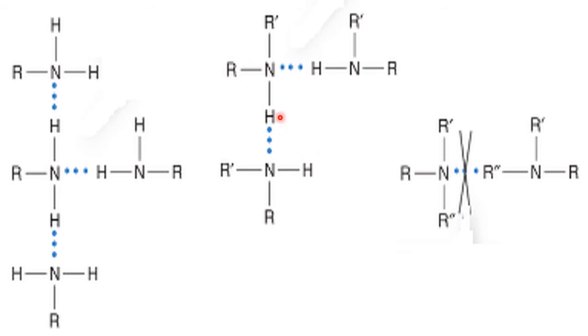In the case of secondary amines, around the nitrogen there are 2 alkyl, aryl, or R groups, so only one H is available. At the most, nitrogen bonds with the one H of the other amine, or hydrogen with the N of the other amine. That's all the possibility. Now the case of tertiary: all 3 are alkyl groups. Because there is no hydrogen atom on nitrogen in tertiary amines, hydrogen bonding is not there in tertiary amines.